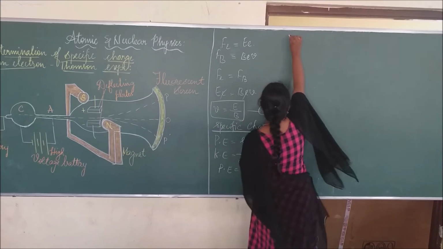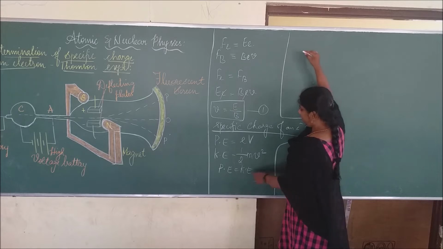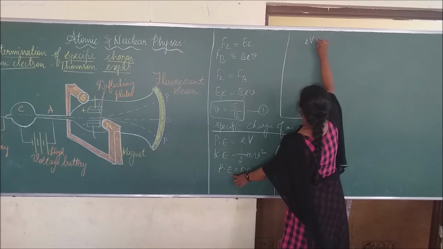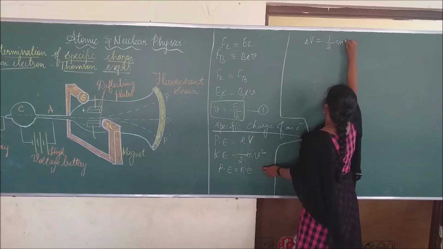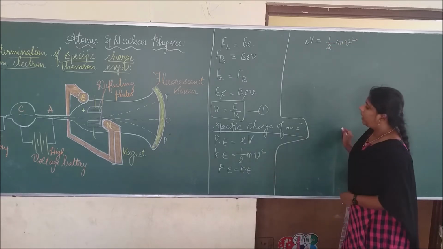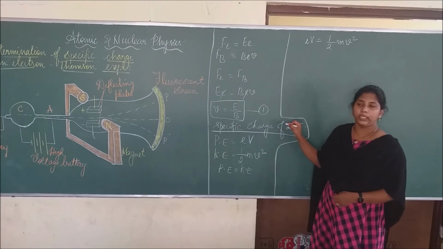Okay. So now what becomes the equation? Potential energy equation is eV, equal to the kinetic energy equation, half mv square. Okay. We want to know the specific charge of an electron, that is e by m.